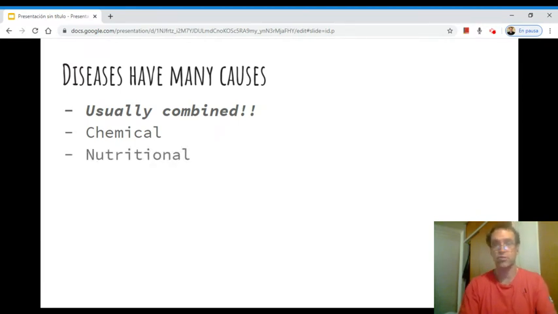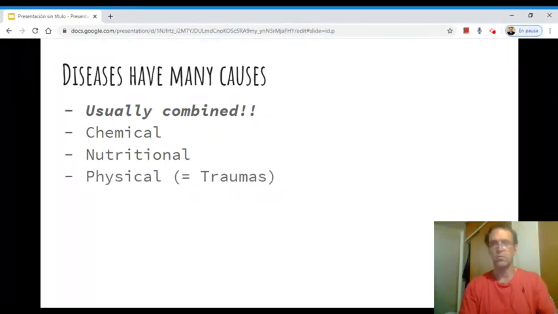Another one is nutritional. That is, we saw that last year, the lack of certain nutrients, kwashiorkor, obesity. I mean, different types of diseases that have to do with the lack or the excess of nutrients. Physical diseases, physical causes, that is what doctors typically call traumas. That's why we have a traumatologist. It's a blow, a high temperature, a lightning. So physical energy usually causes these.